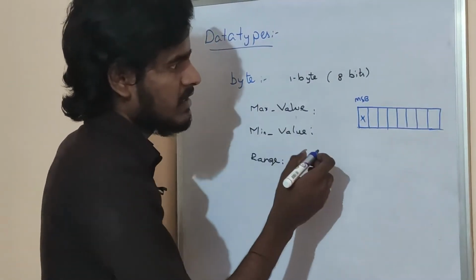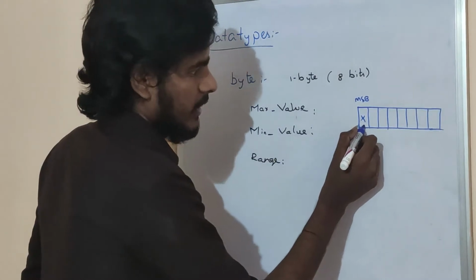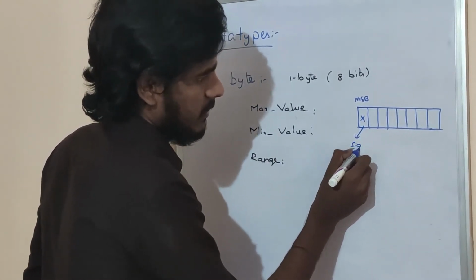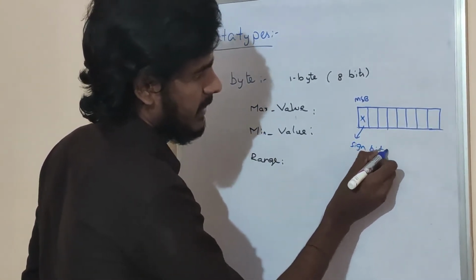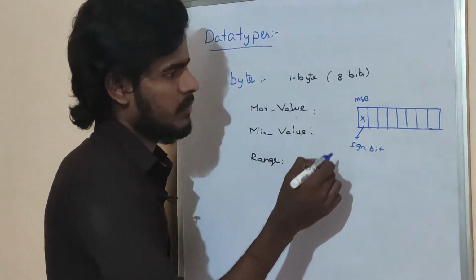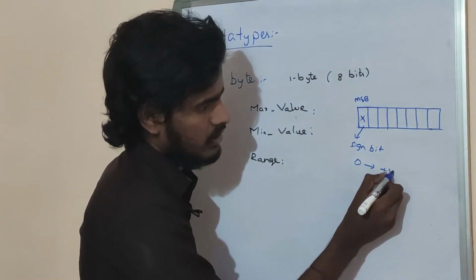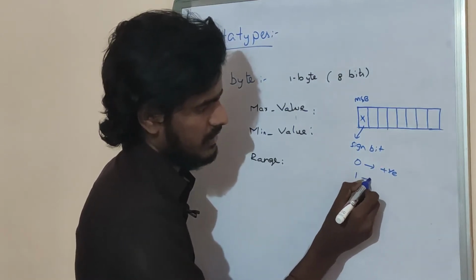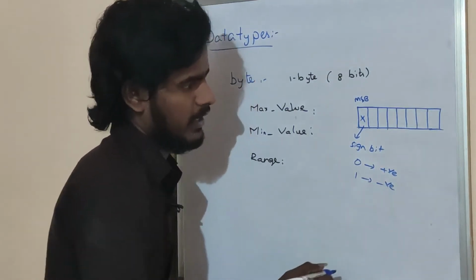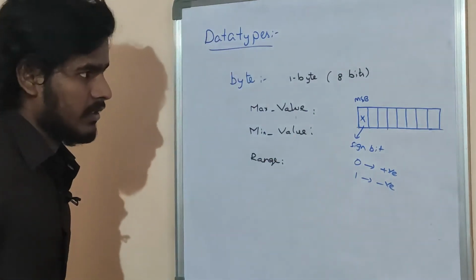It acts as the sign bit. The first bit is reserved for sign: 0 means positive numbers, 1 means negative numbers.